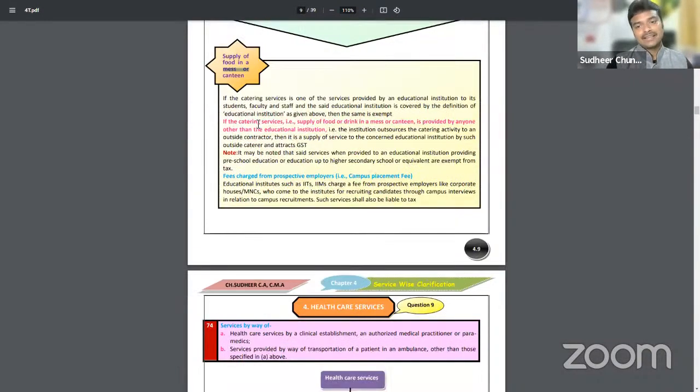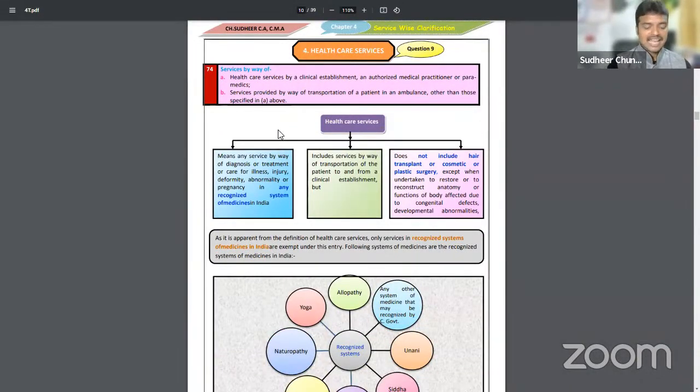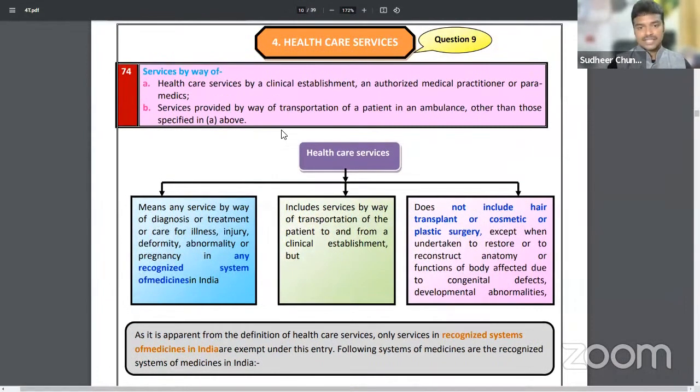Mess or canteen. Sir, if education institutes is having any mess or canteen, tell me, is it taxable or exempted? Exempted from GST. Sir, if catering services were received by school, it is exempted. But catering services received by college will be liable to GST. Catering services provided to school is only exempted from GST. Here is it okay? Now let me continue.